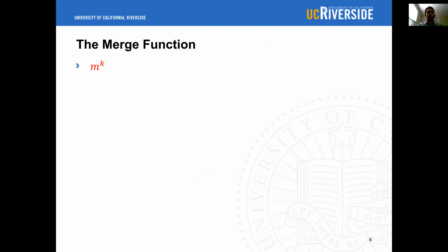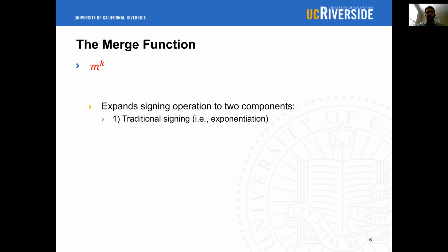The traditional crypto function for digital signature has the form where the message is raised to a secret signing key. The crypto function has the property that m to the k can alternatively be calculated using two steps. The first one is traditional signing by having the multiplicative factors that make up the message m independently raised to k.